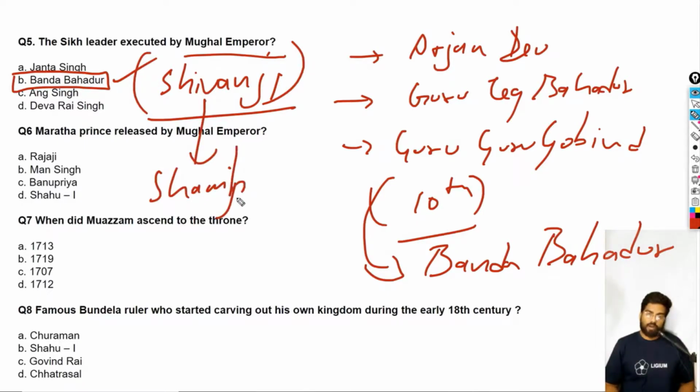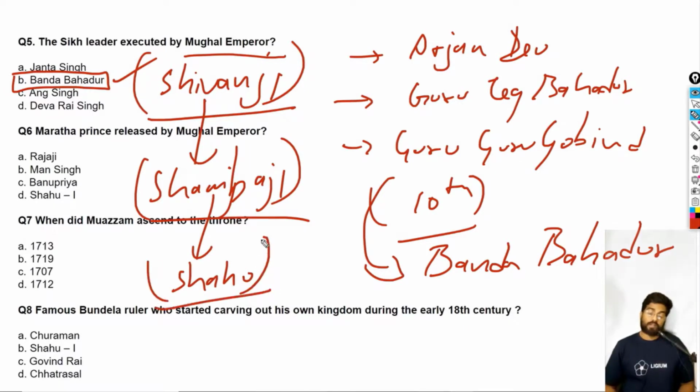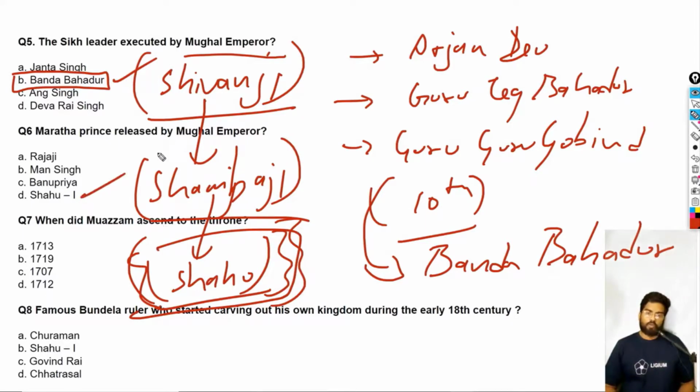Shambhaji was executed by Aurangzeb, who also imprisoned his son, King Shahu. After Aurangzeb's death, Bahadur Shah released Shahu, on good terms. So the answer is Shahu I.